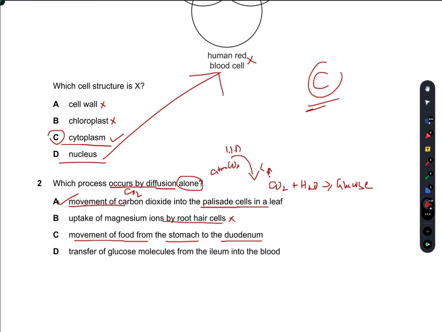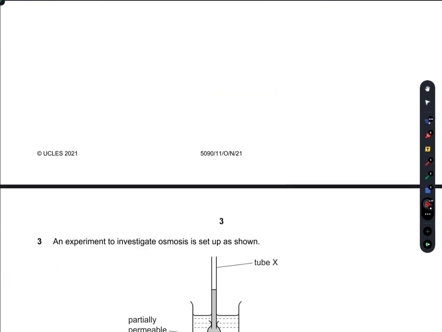The transfer of glucose molecules from the ileum into the blood takes place by active transport. So B, C, and D are incorrect, which means A is our right answer.